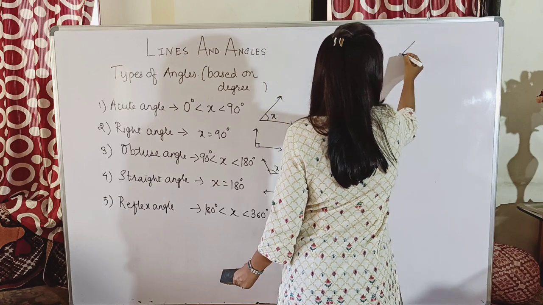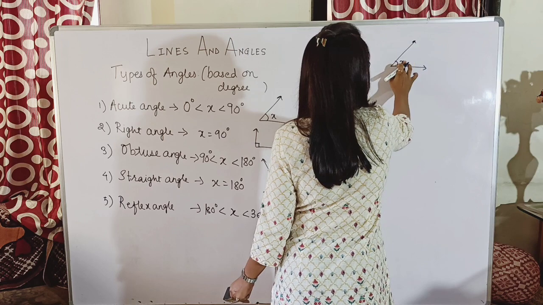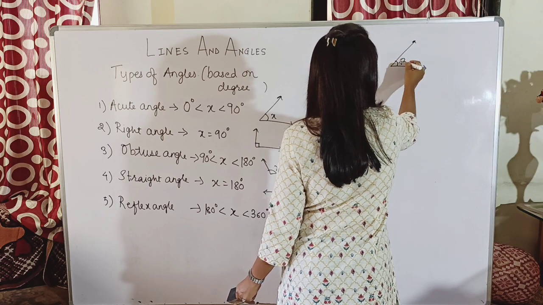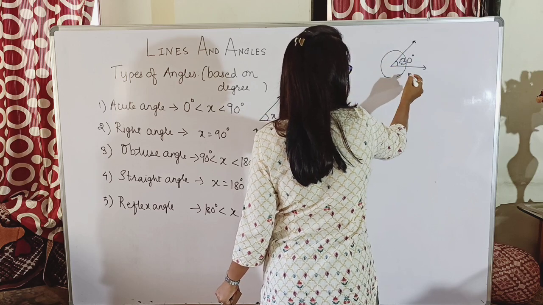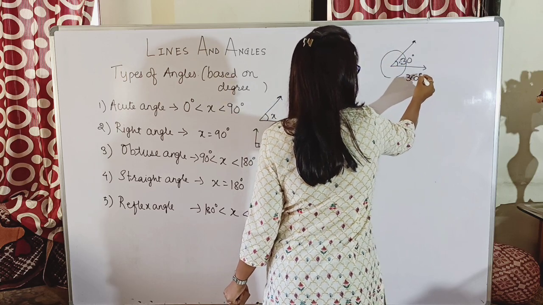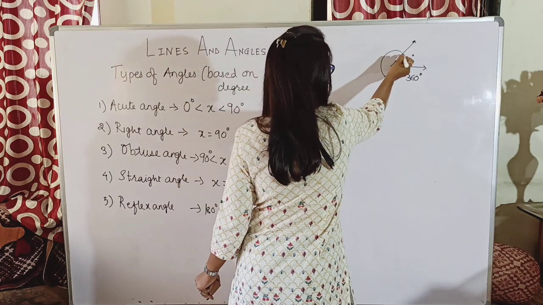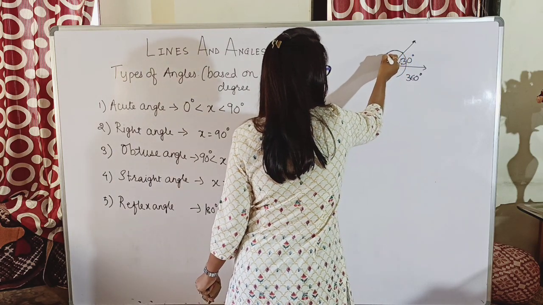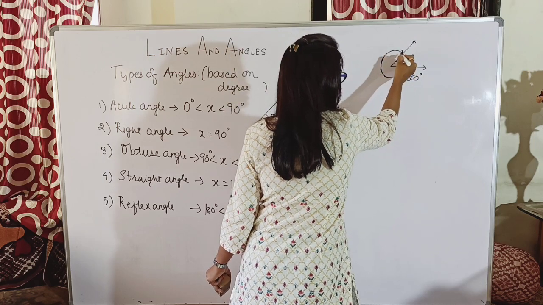So whenever I am drawing an angle like this, I am just writing it as 30 degrees. This complete angle is actually 360 degrees. If I have to measure my reflex angle, it will be the angle from this point to this point.